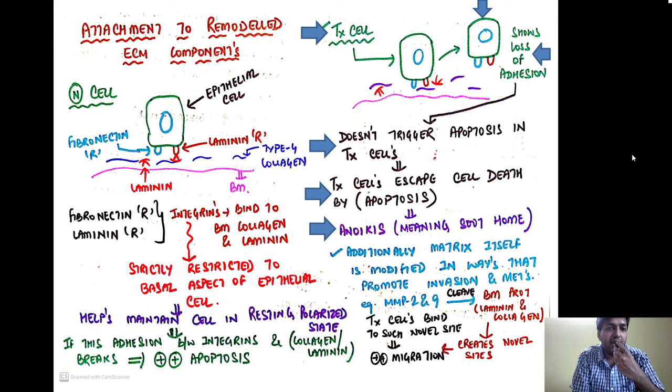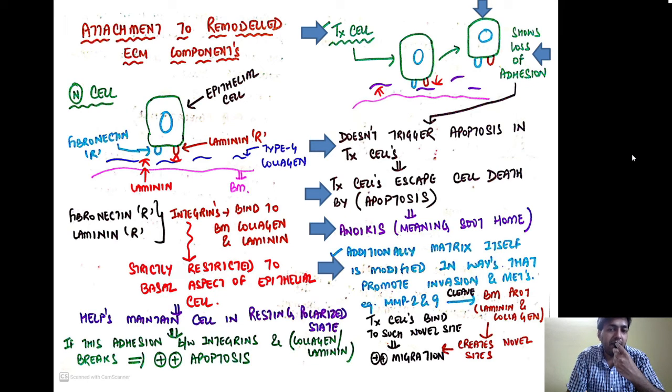If this adhesion is lost, the cell triggers cell death by apoptosis. But such apoptosis is not seen in tumor cells. If there is a loss of adhesion between the tumor cell and the basement membrane, it will not trigger apoptosis, and the cells escape cell death. This phenomenon is called anoikis, meaning without a home.